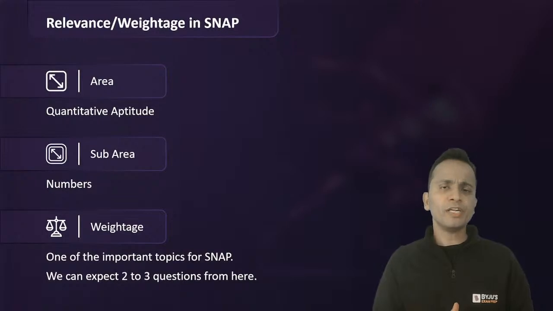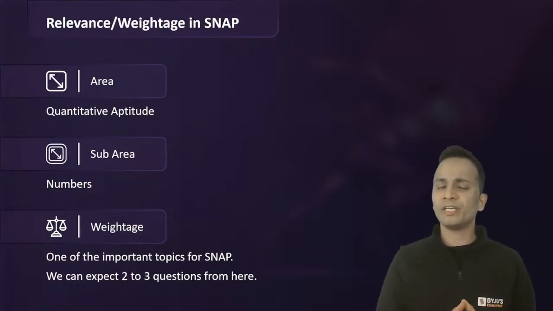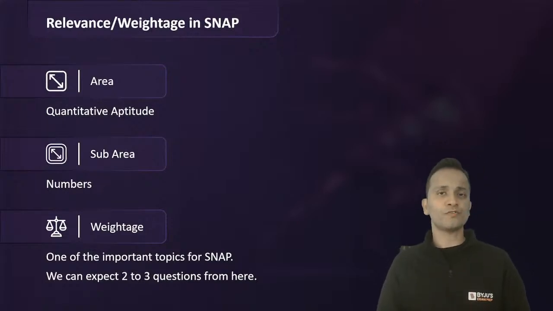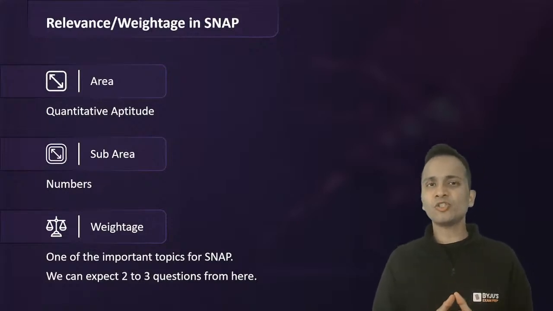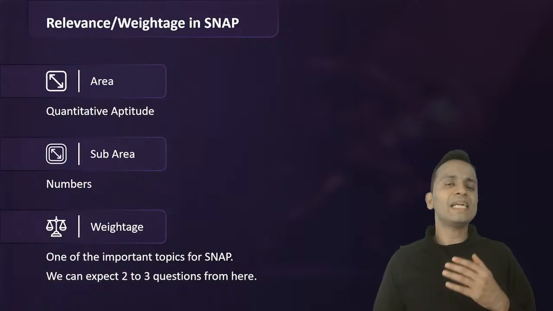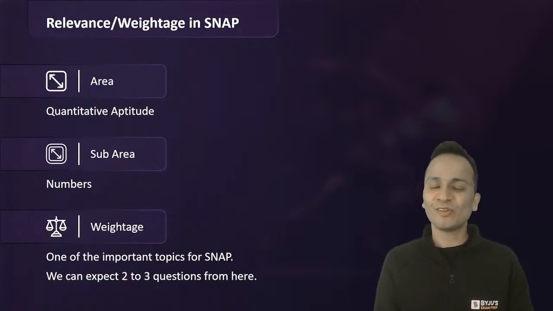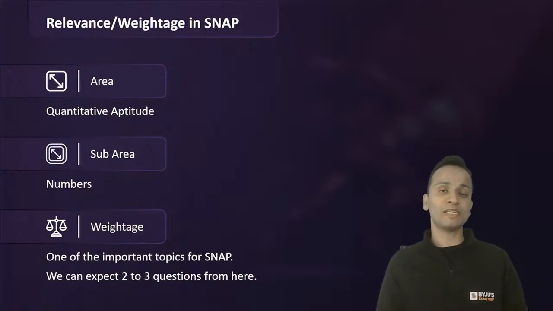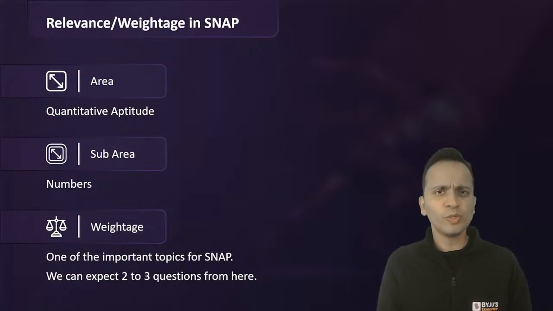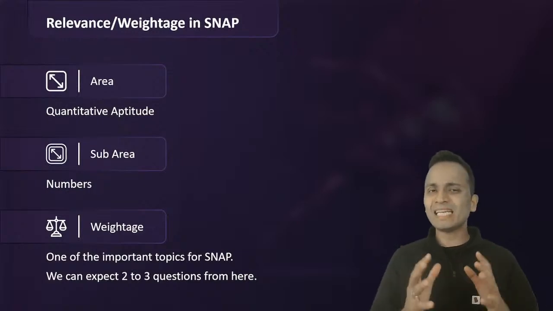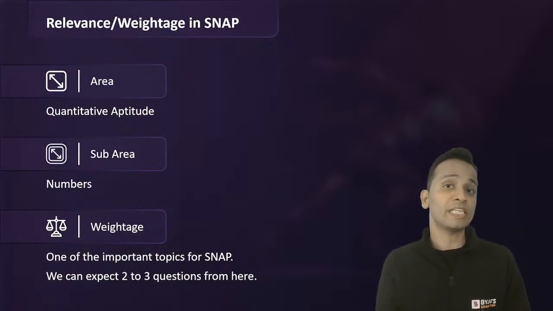The level of difficulty of these questions will match the level of difficulty of the actual questions of SNAP. In some cases, you may find the level of difficulty slightly higher. Looking at the mismatch in the level of difficulty of the CAT examination, we were expecting the QA section to be normal, the way it has appeared in the last few years, but this time you have seen a slightly higher level of difficulty of the QA section in CAT.